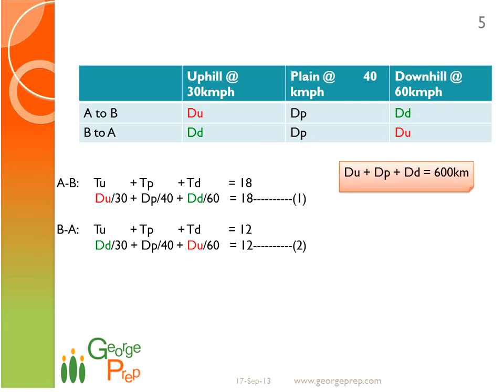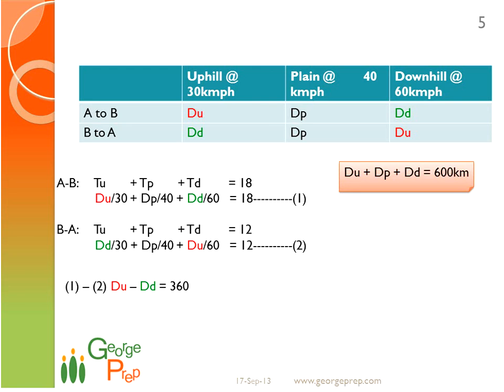We notice that they have something common, dp by 40. So if we subtract these two, we get an equation only in terms of du and dd, that is du minus dd is equal to 360. That is, the difference of the uphill journey from A to B and the downhill journey from A to B is 360.